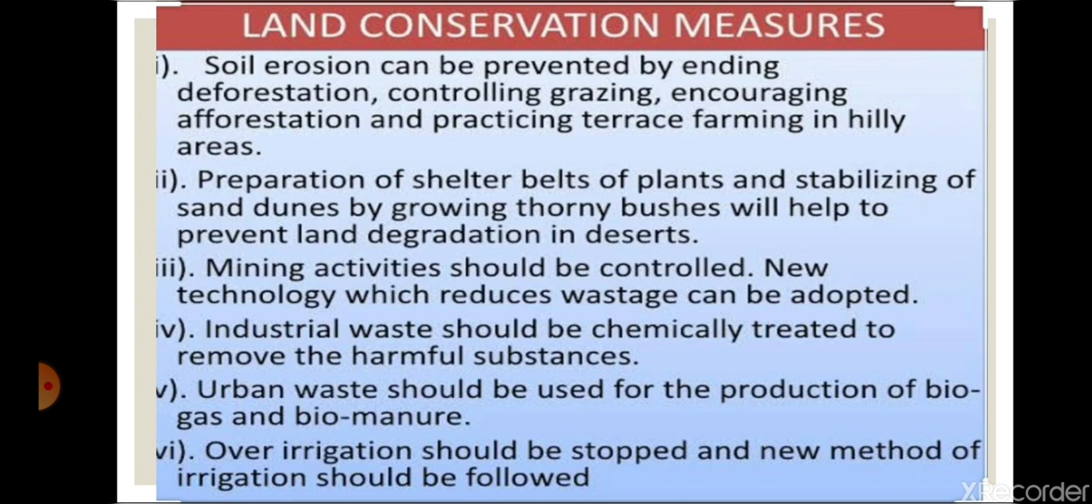so that it cannot harm any land area. Over irrigation should be stopped and new methods of irrigation should be followed. Over irrigation should not be followed. We have to apply different methods. Over irrigation, if we irrigate a land more, it will also lose soil. So we have to follow different methods like drip irrigation and all for the conservation of soil.